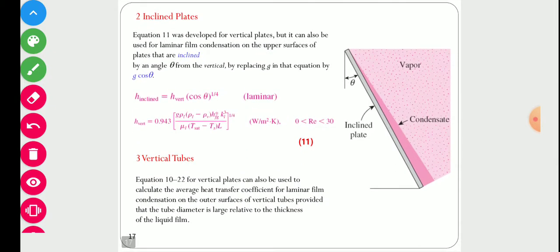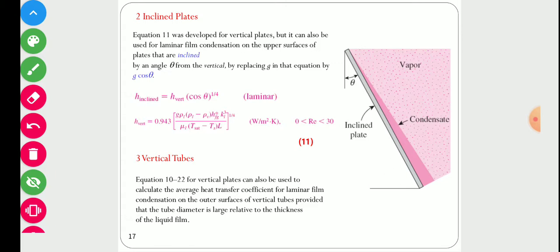Now the second case is that in the previous case the plate was placed vertically, but now, if instead of a vertical plate we have an inclined plate, we have to do nothing but just add this cos theta term.